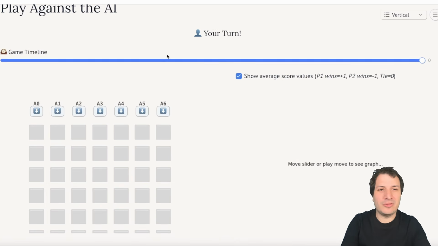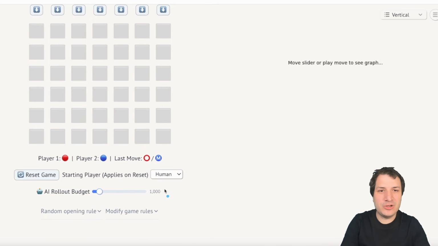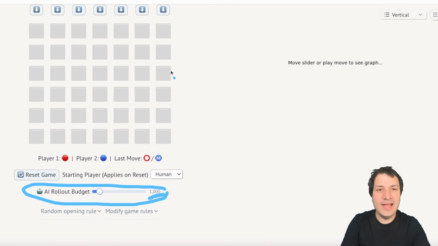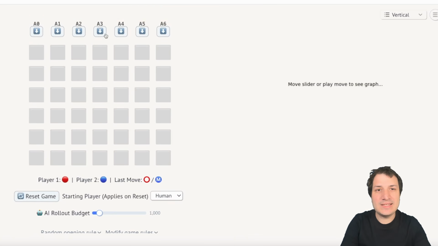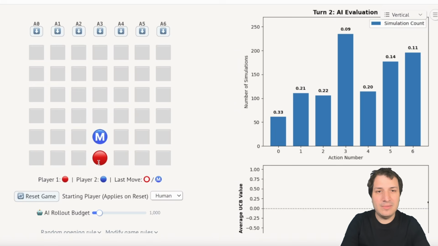Okay, and finally, now that you've understood the UCB algorithm, you can play against an AI that only uses the UCB algorithm. It has a little budget for rollouts set by this slider, and right now it's set to 1,000 rollouts per move. Every time you play a move, it takes the position that you give it. So if I play in the middle, it thinks about all the possible things it could do starting from the middle, and it tries rollouts using the UCB algorithm, and then it plays whichever move it determined was the best at the end of its 1,000 rollouts.